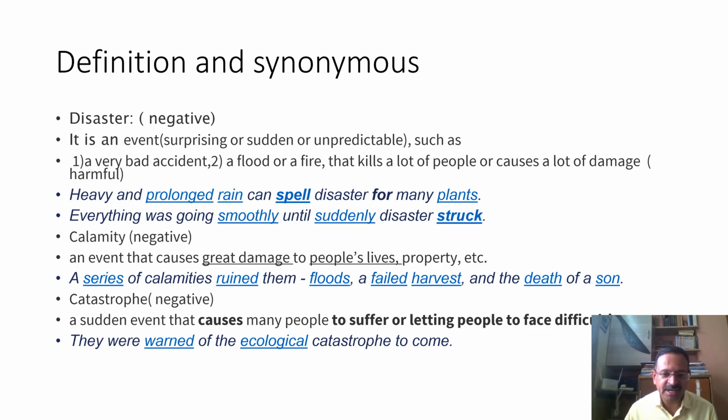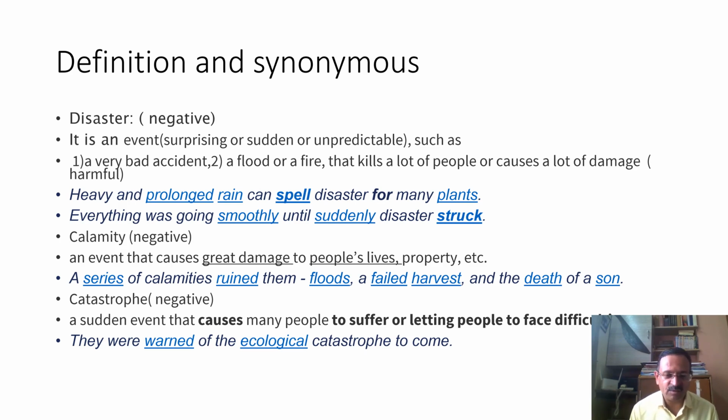Now calamity can be referred to both. I mean, the damage is done in both the senses. It is personal as well as public. So here in this particular example, you can easily observe that floods are definitely a public calamity, whereas failed harvest and death of a son, failed harvest still can be public, but a death of a son, definitely it would be a personal calamity.